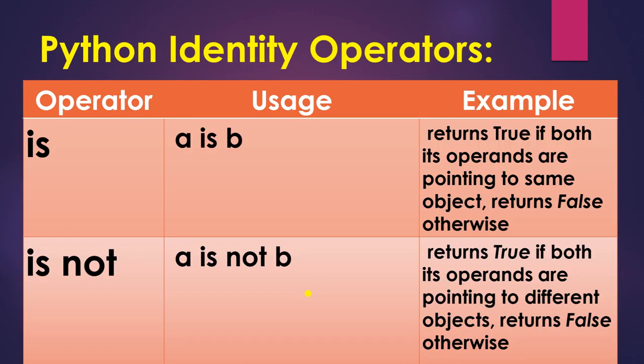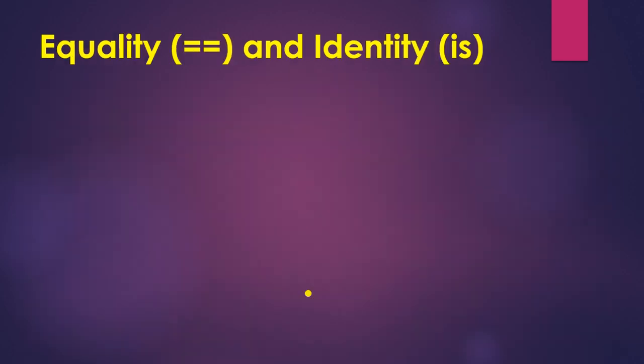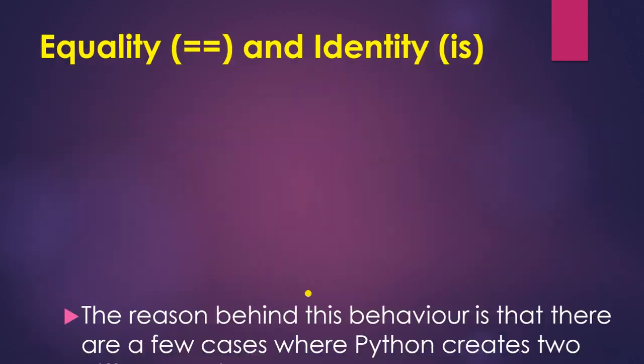Python identity operator. The identity operator compares the memory locations of two objects and returns true or false accordingly. These are the Python identity operators, is and is not. A is B will return true if both its operands are pointing to the same object, and otherwise it will return false. The is operator checks that both operands point to the same object, while equal to checks the equality of the variables. And A is not B is the opposite of A is B. So this is equality versus the identity operator.